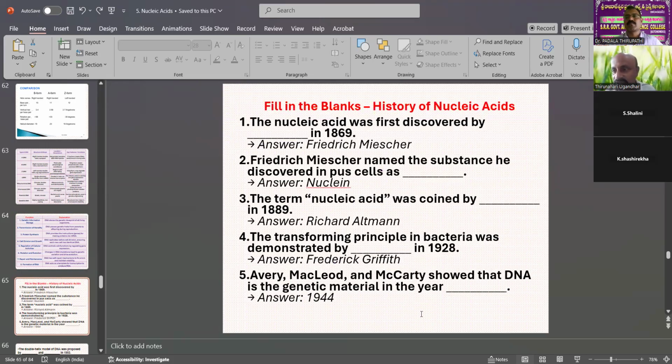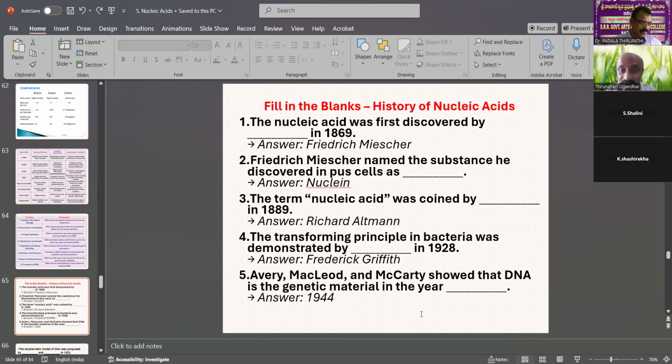History of the nucleic acids. The nucleic acid was first discovered in 1869. Who was that? Friedrich Miescher. That is an important scientist for nucleic acids. Friedrich Miescher named the substance.